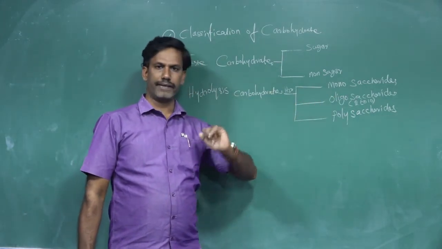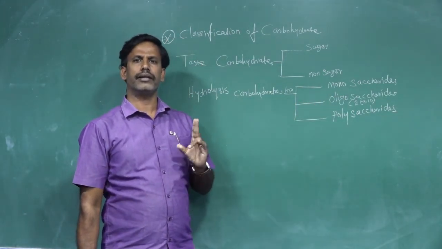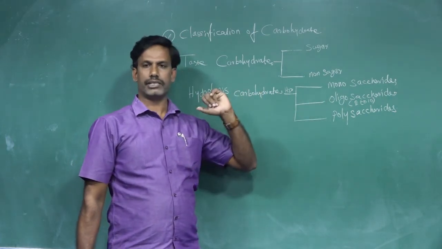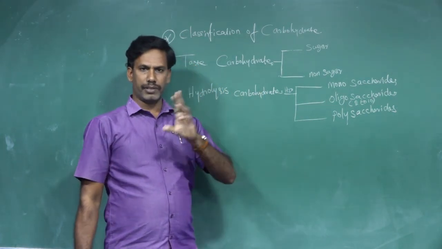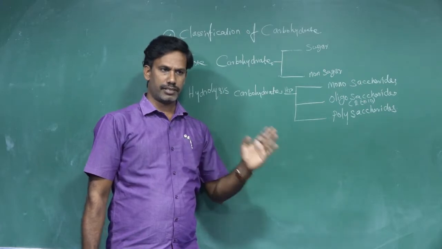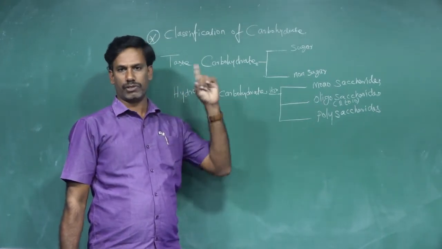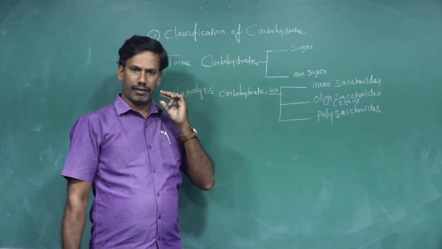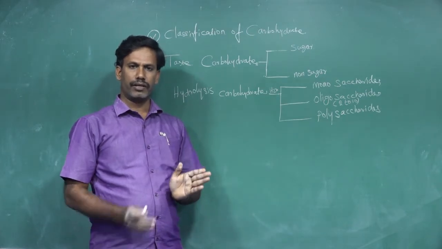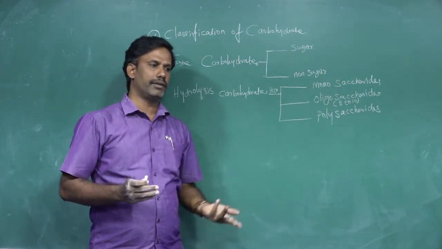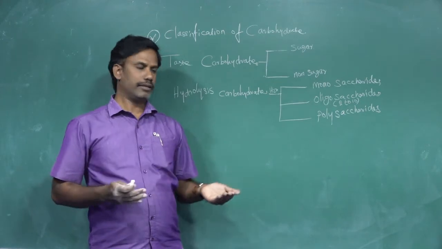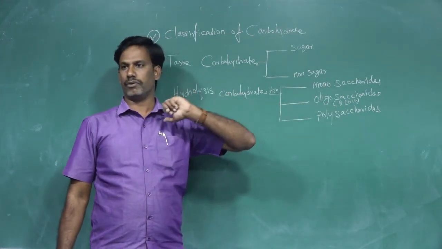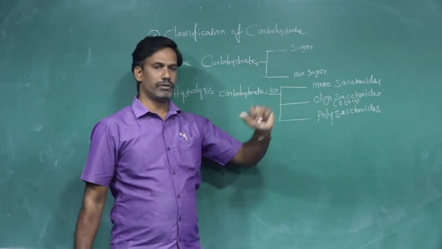The oligosaccharide will give 2 to 10 units of monosaccharide units. If there is no more hydrolysis, that is the last end, that is called monosaccharides. When a carbohydrate undergoes hydrolysis and gives 2 to 10 units of monosaccharides, then they are called oligosaccharides.